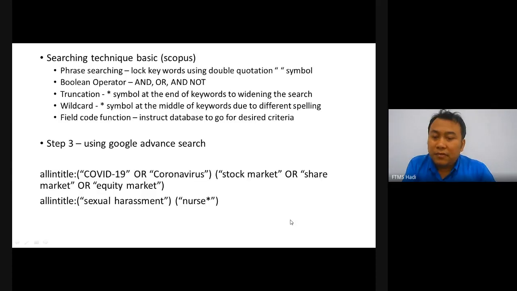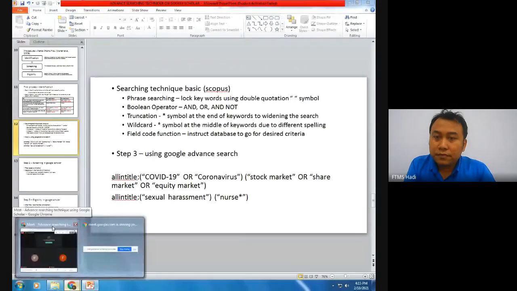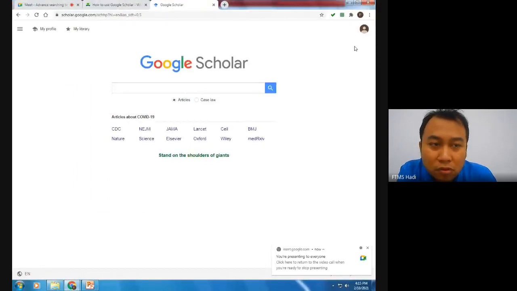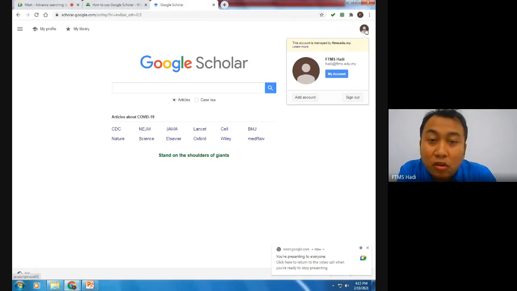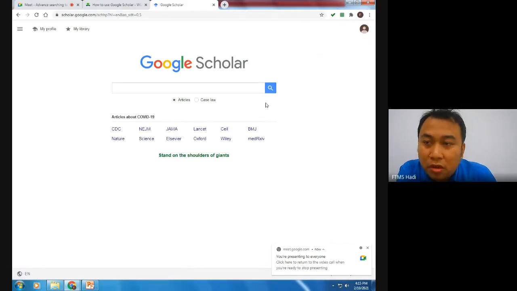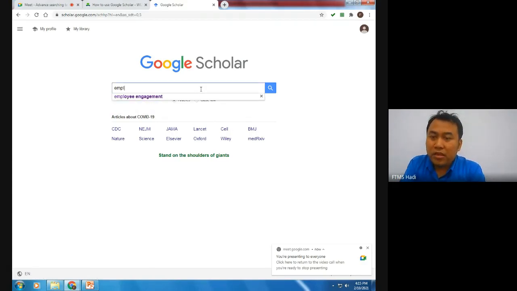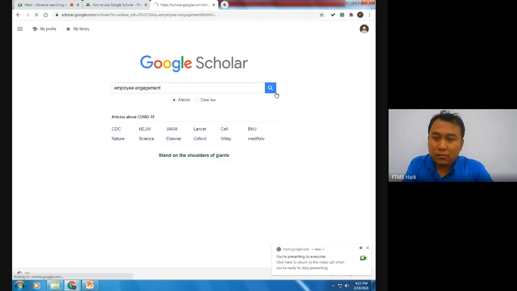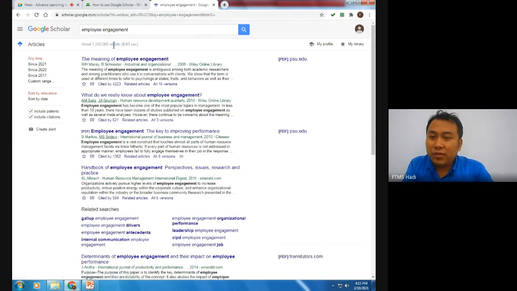Okay, this one, basic searching technique. Let's go to Google Scholar. Okay, this is Google Scholar. Before you go for Google Scholar, of course, you need to log in to your account, so later on you can access your library. Let's say for the first one, I want to search about employee engagement. I just put it like this, employee engagement.